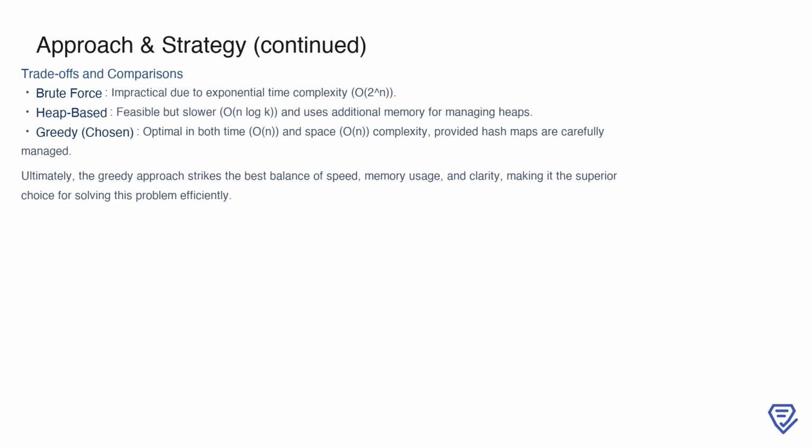When comparing the approaches, the brute force method is clearly impractical due to its exponential time complexity of 2 to the power of n, which quickly becomes infeasible for larger inputs. The heap-based approach is a viable alternative but comes with a slower time complexity of n log k, and requires additional memory for managing heaps. In contrast, the greedy approach proves to be optimal with its linear time complexity of n, and space complexity of n, provided the hash maps are carefully managed.